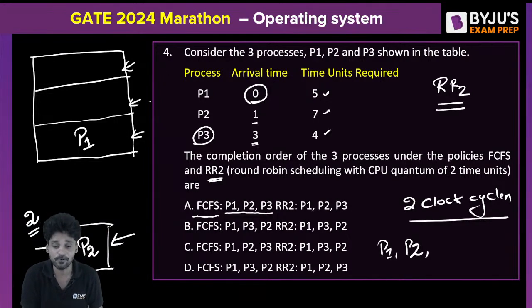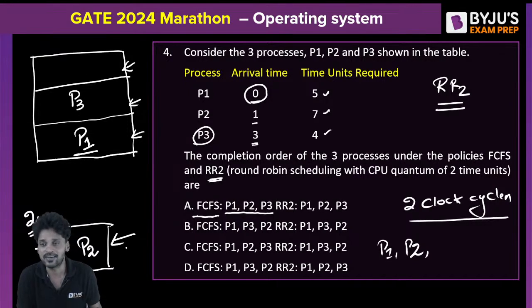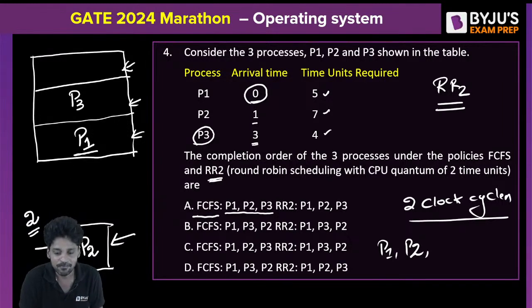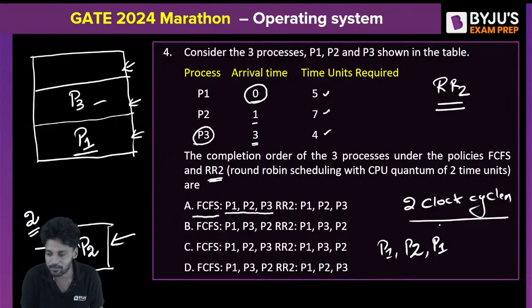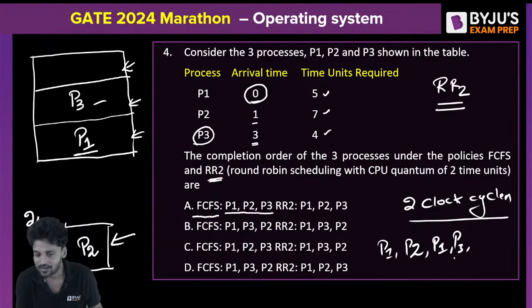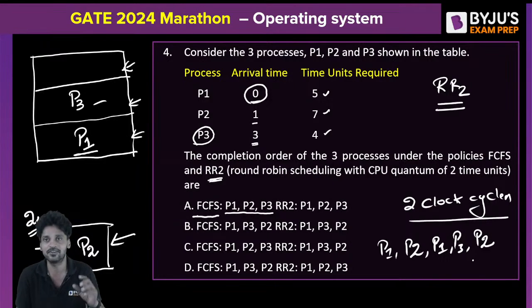But by the time process P3 comes, the first slot of the ready queue is already full. So P3 will follow P1, occupying the second slot. I hope you got the point. This is the important thing to understand. Now when P2 comes back, P2 will be followed by P1, and P1 will be followed by P3. And P3 will be followed by P2 again. Did you understand this carefully?